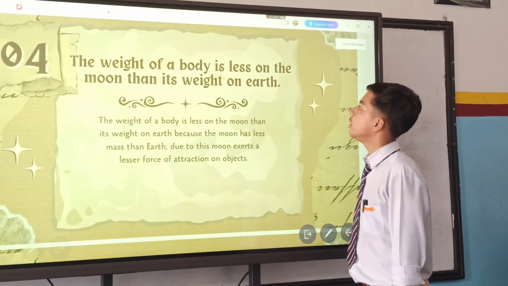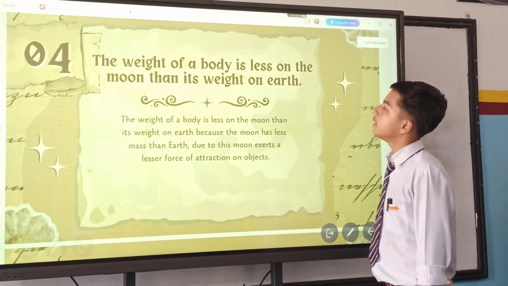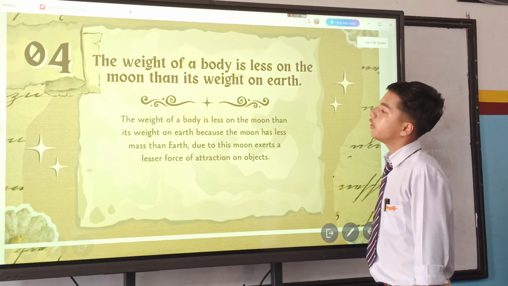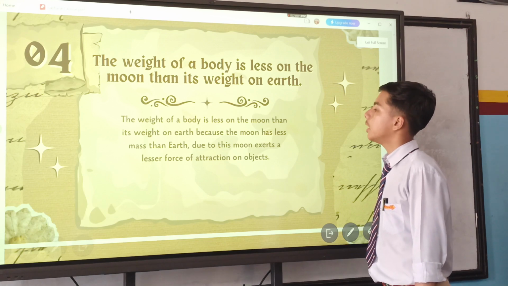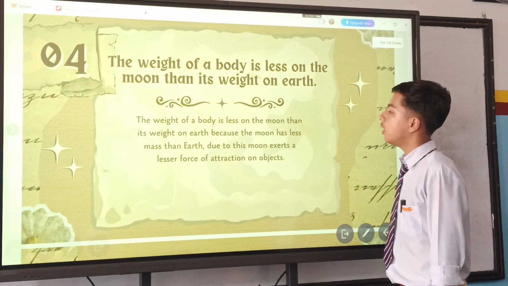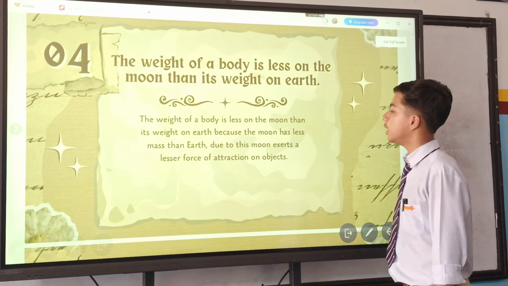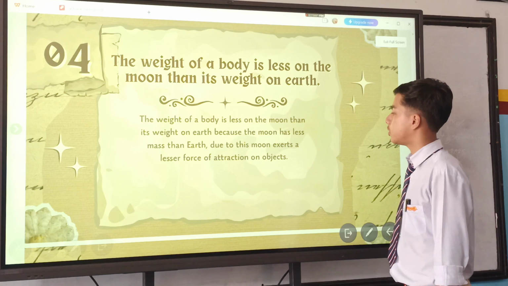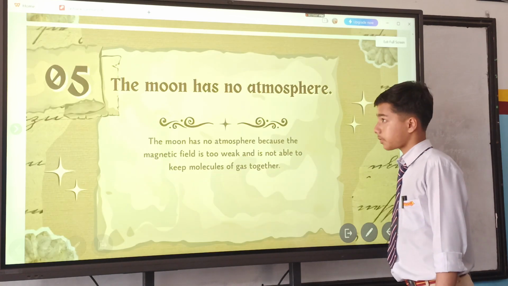The weight of a body is less on the moon than its weight on earth because the moon has less mass than earth. Due to this, the moon exerts a lesser force of attraction on objects.